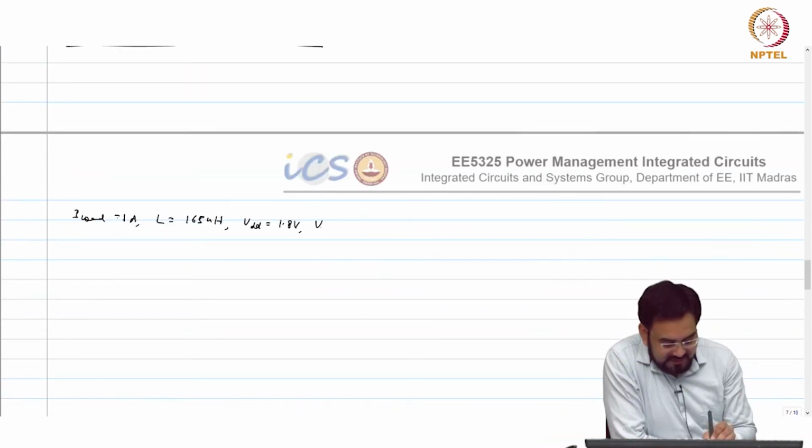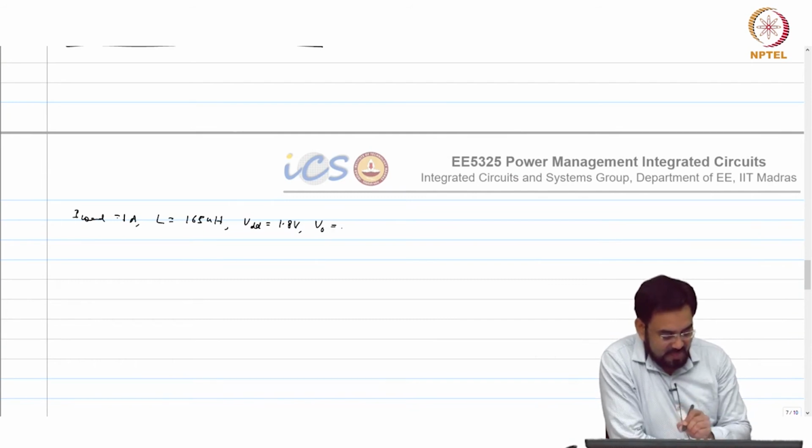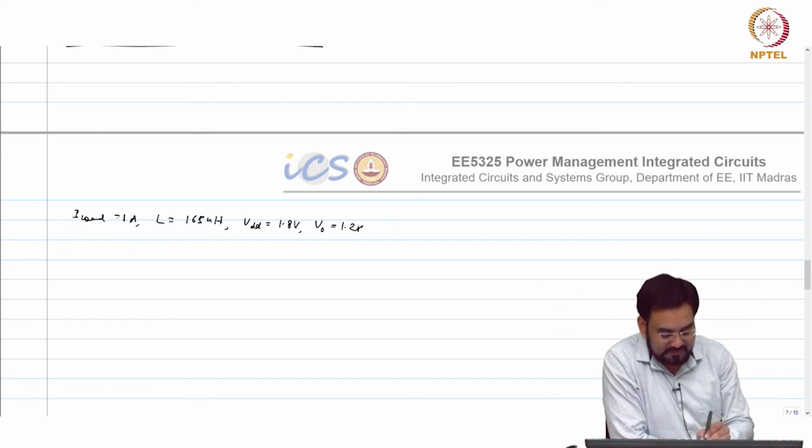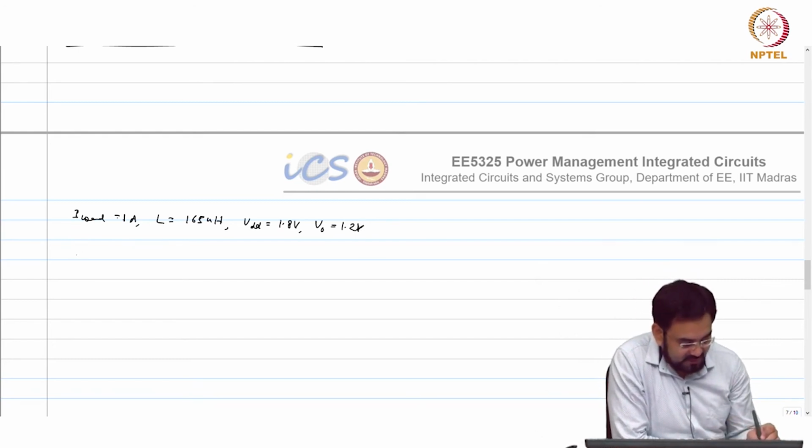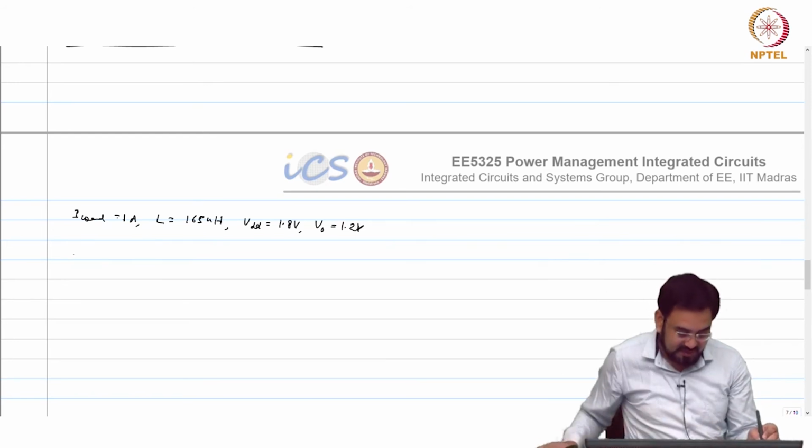So, let us say V out equal to 1.2 volt. Substitute those values.